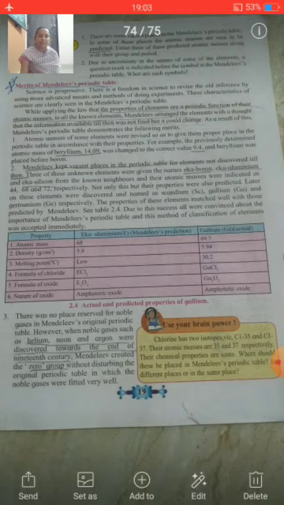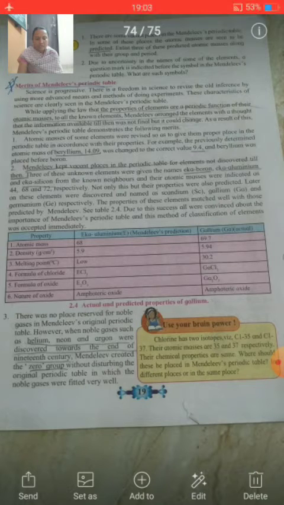This is the third merit of Mendeleev's periodic table. Mendeleev's periodic table classified the known elements properly and also gave places for the unknown elements, and he also prepared the zero group for the noble gases. These are the three merits of Mendeleev's periodic table. But some demerits are also found.